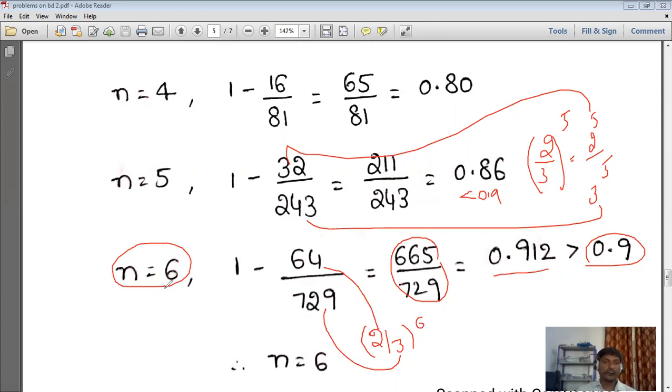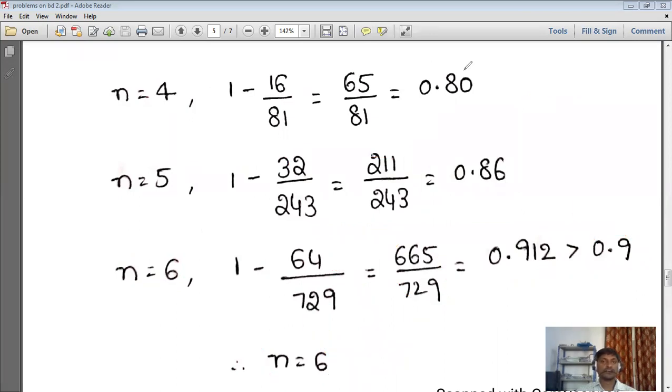So remember, at which value of n this condition is satisfied, it means he must fire 6 times. The probability of hitting the target at least once is more than 90%. So the number of times n is equal to how much? 6 times. So here n is equal to 6 is the number of times for which the probability of hitting the target at least once is more than 90 percent.